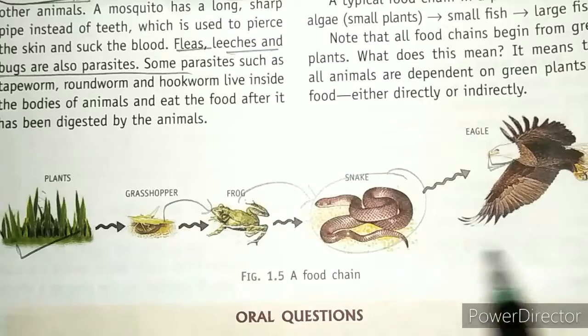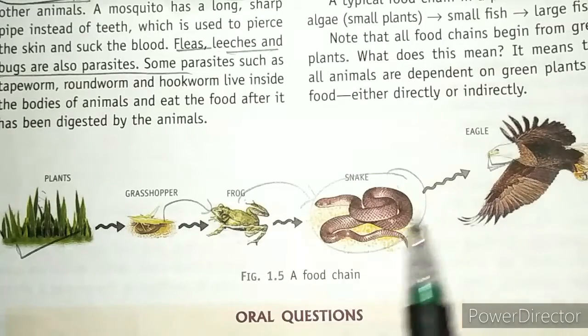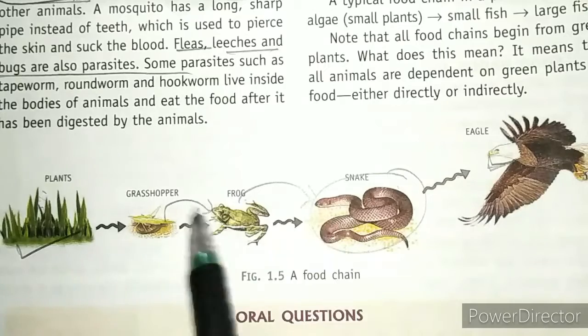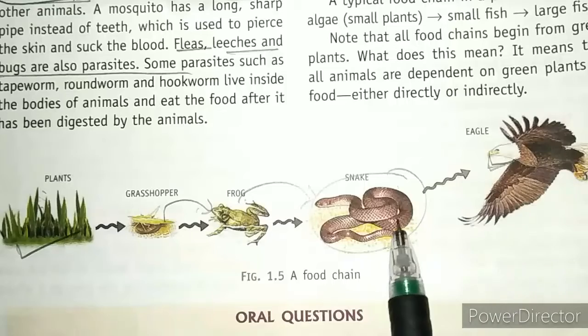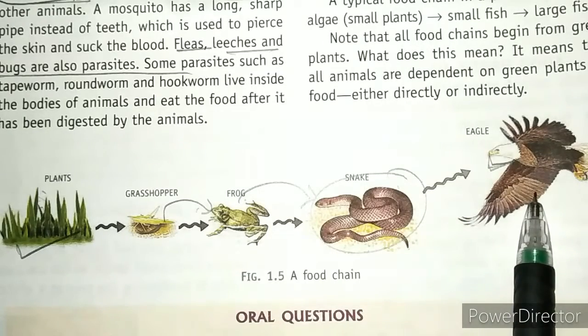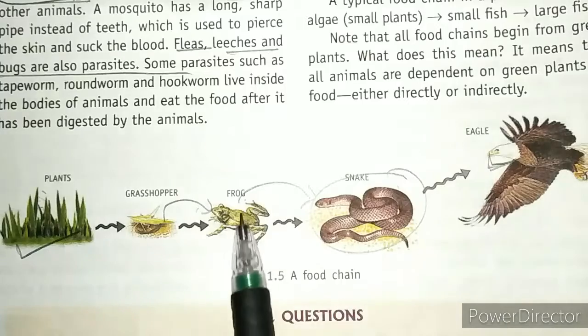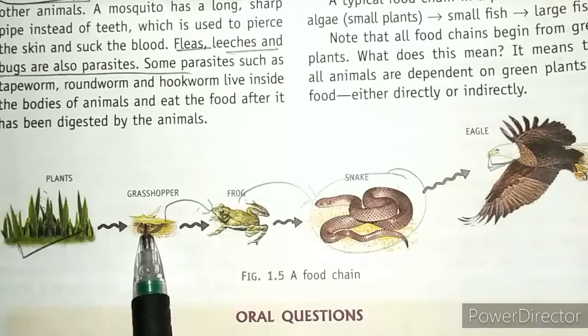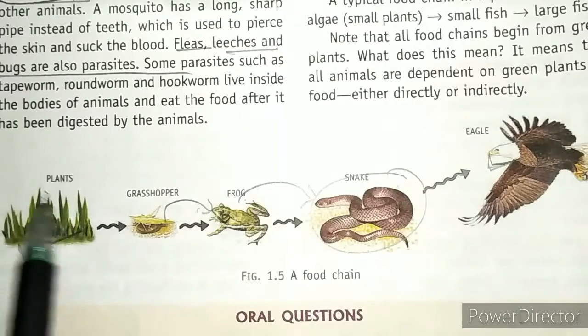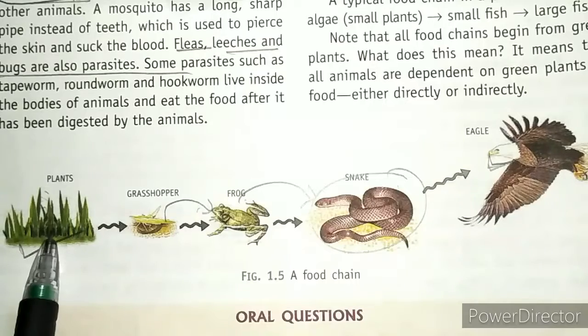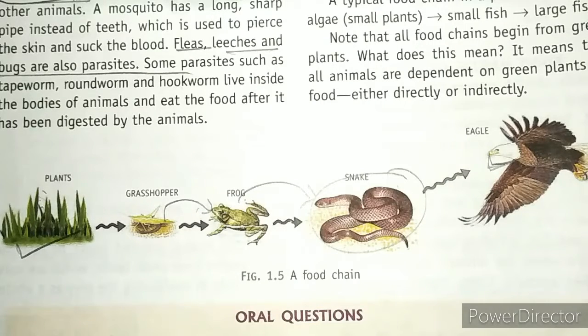This series depends on the food, but the condition is that all of these depend on the one below them. For example, this snake is smaller than this eagle, right? And this frog is smaller than the snake, and the grasshopper is smaller than the frog. And this grasshopper can eat the small parts of these plants. Clear? So students, this is all for today, and you need to revise this chapter again.